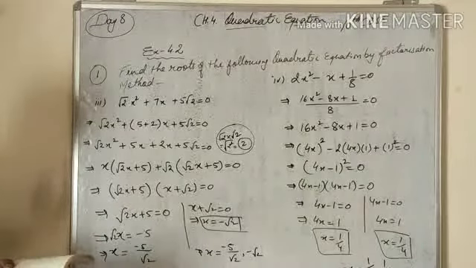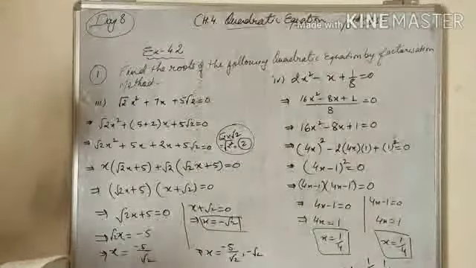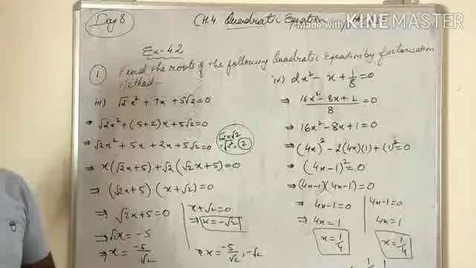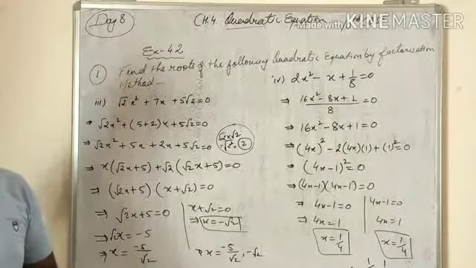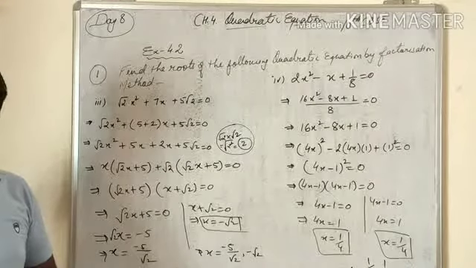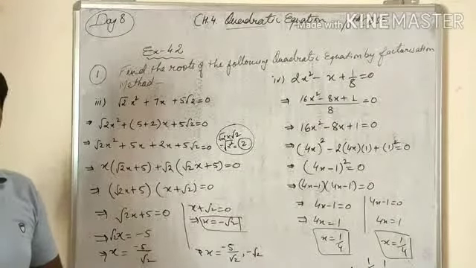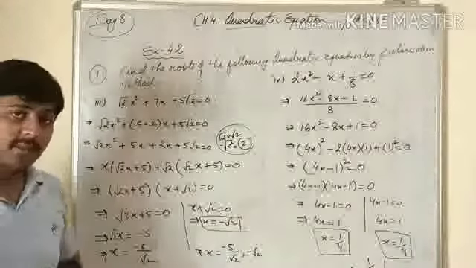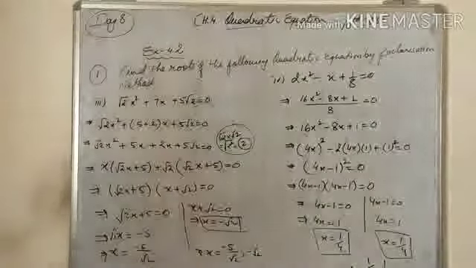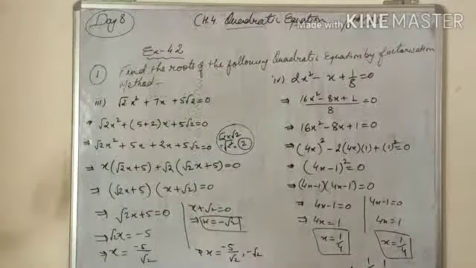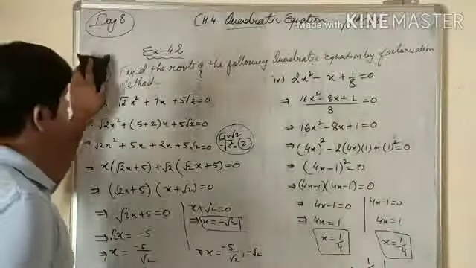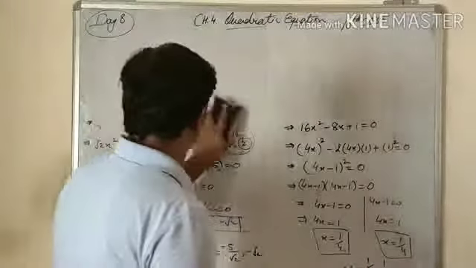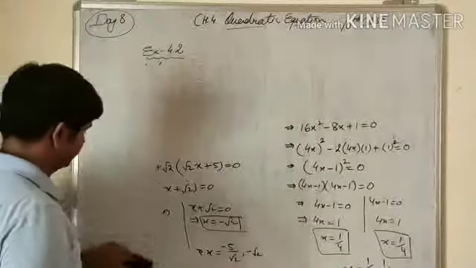Their equations were x square minus 45x plus 324 and x square minus 55x plus 750 equals to 0. So that example I am taking on the board now. I am erasing now. First question is done. Second question is written: solve example 1.